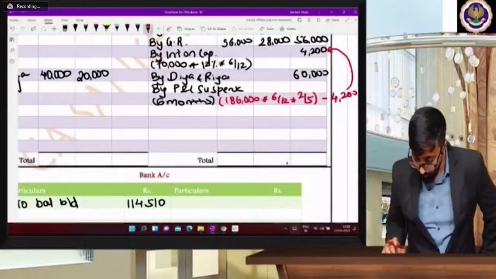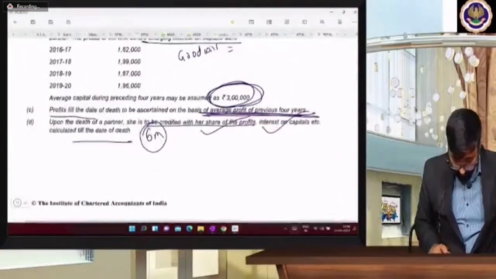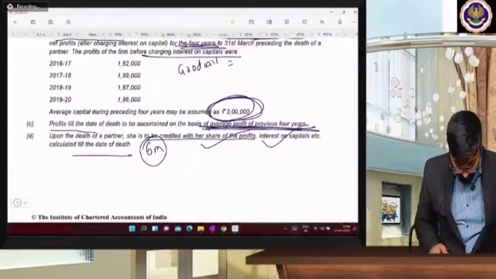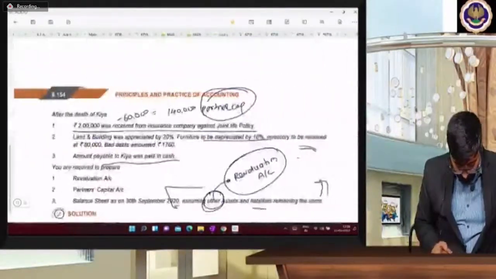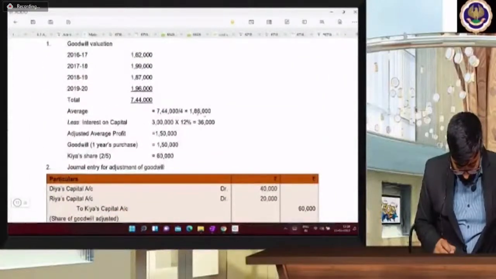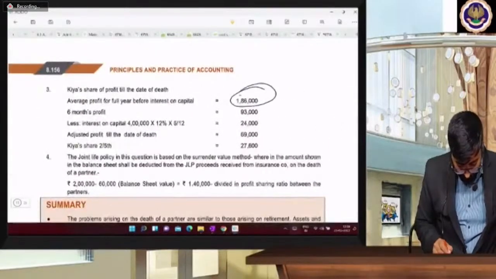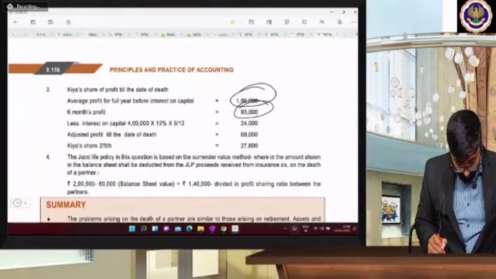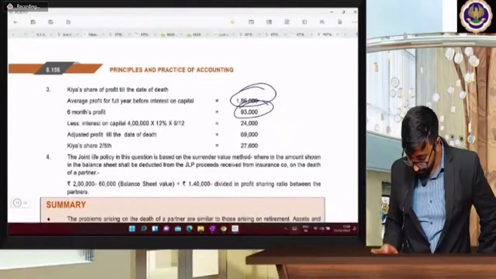What is the profit of 6 months? 1,86,000, 36,000. 1,86,000 for 6 months, 1,86,000 into 6/12, that we calculated as 93,000.